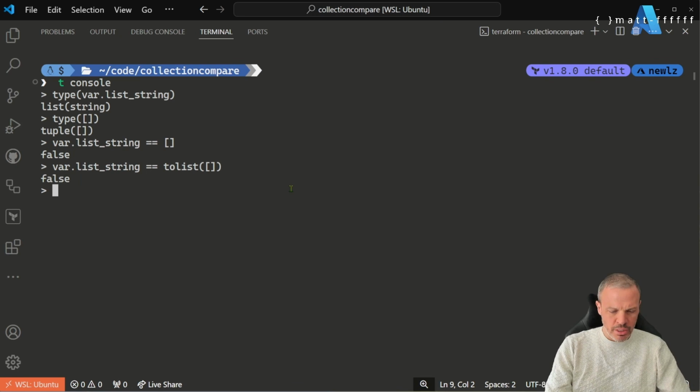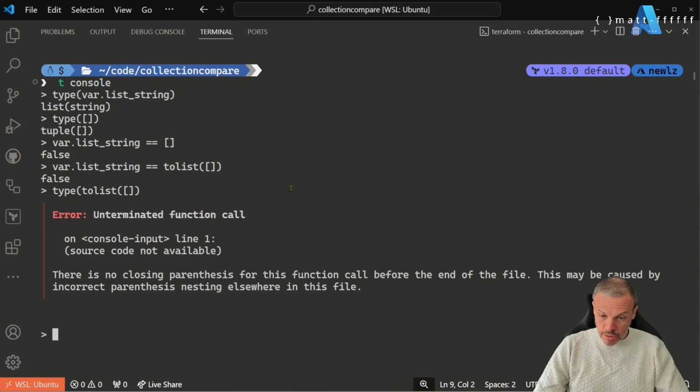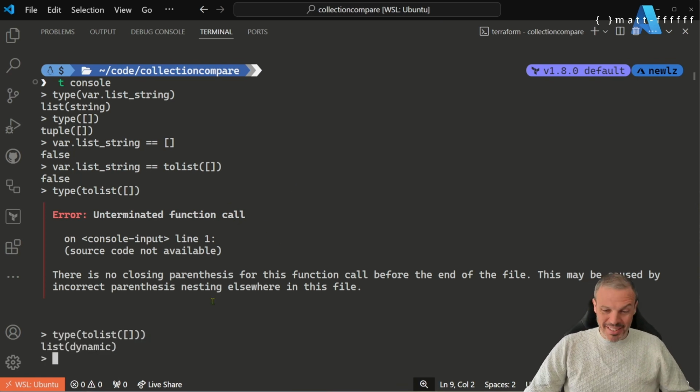Why is that false? First of all, to find the answer to that, we have to look at the type of that value. To list and that. I've got that wrong. There you go. And the issue is that when we're using literals and stuff like this, it automatically assigns the type dynamic to the members of that collection. And a list of dynamic is not the same as a list of strings.